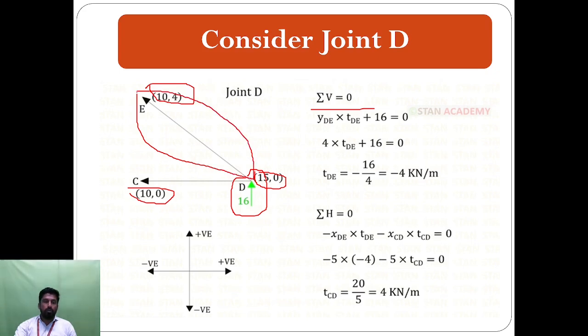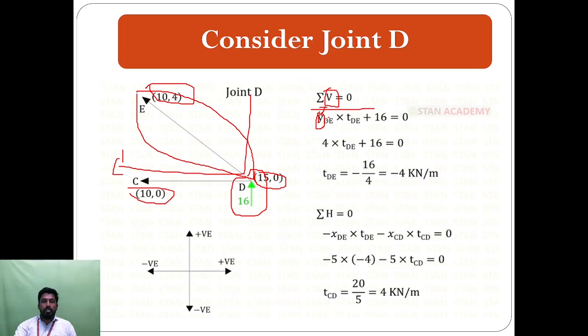So we don't know directly whether it is vertical or horizontal, so this inclined force is converted into two components, an x component and a y component. So from this, here we put the y, that is the y distance, because we are finding the vertical distance.